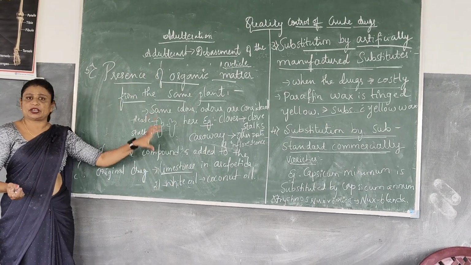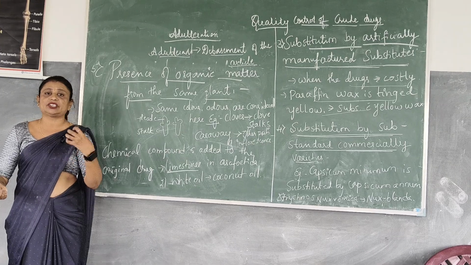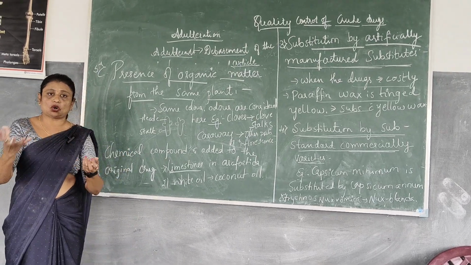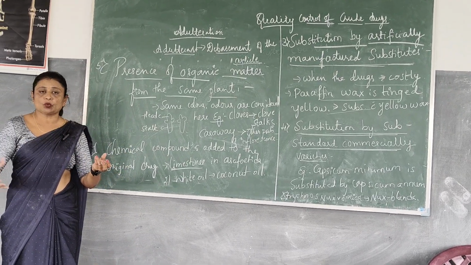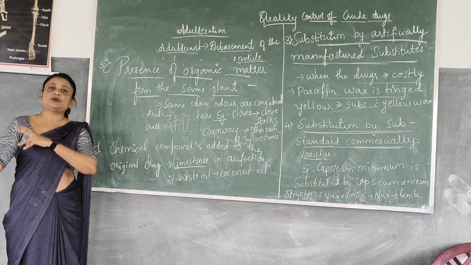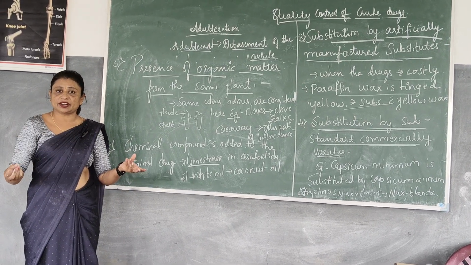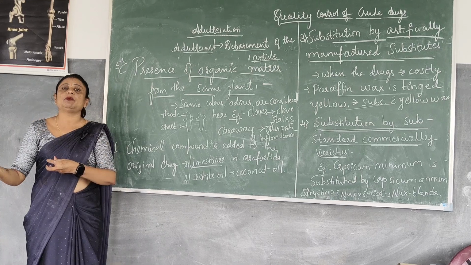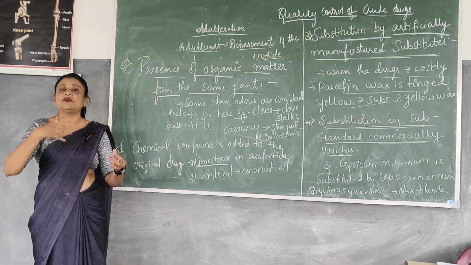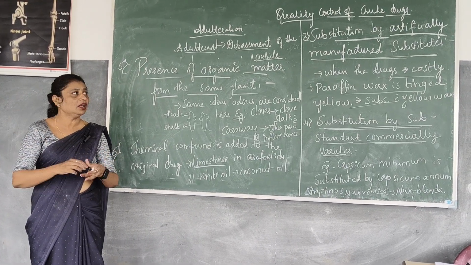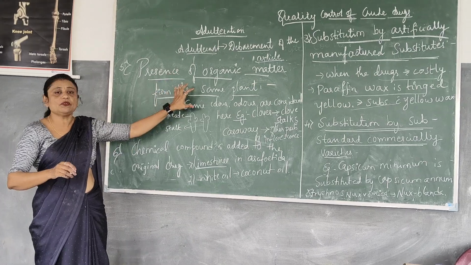So in the various types of adulteration, the main purpose of adulteration is that when the cost of the drug is very high, one cannot afford the drug. So the original or genuine drugs will be mixed with poor quality, inferior or substandard drugs. That is what is done in cases of adulteration.